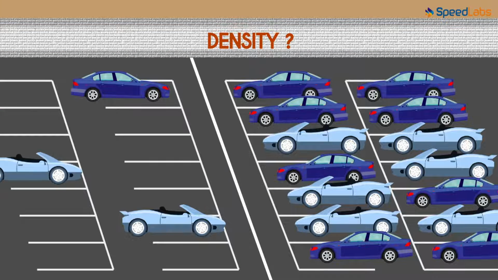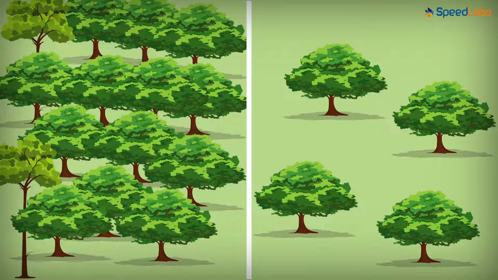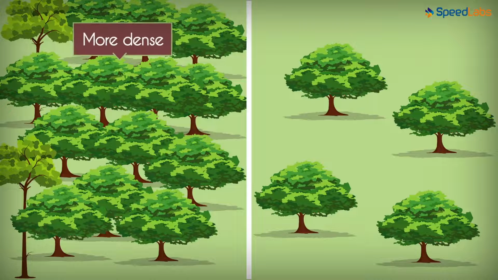One has 3 cars and the other has many cars. Which one is more dense? This one, correct? Yes. Now look at these two forests. Which one is more dense with trees? Clearly, it's this one. So in the same given amount of space, if there are more things, we say that